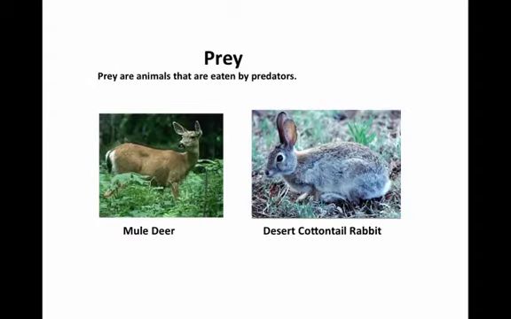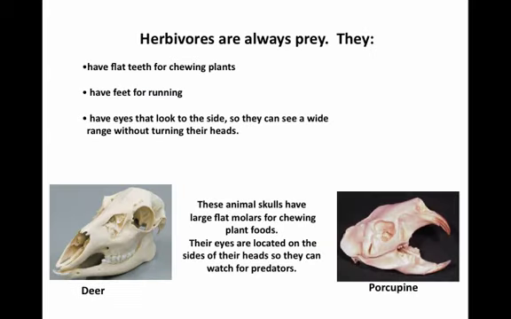and prey, of course, are animals that are eaten by the predators. Mule deer, rabbit. Herbivores are always prey. They have flat teeth. They have feet to try and be well adapted for running. And they have eyes so they can see a wide range when they turn their head.